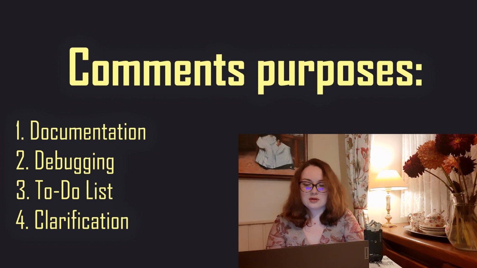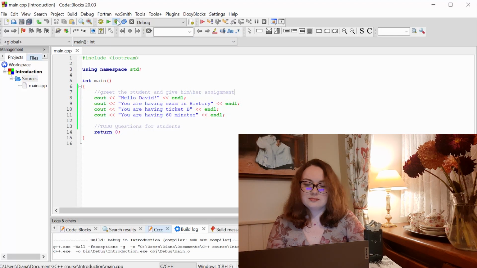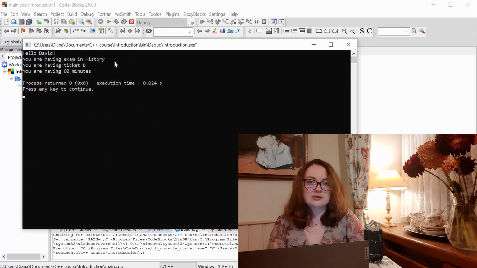So I will leave the comment for my first part of the code: greet the student and give him or her assignment. Okay, and if now once again we build and run our program, you can see result is the same. These comments have no influence on our code.